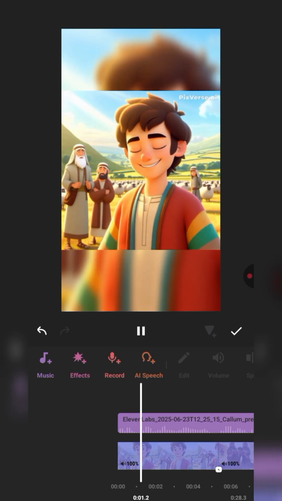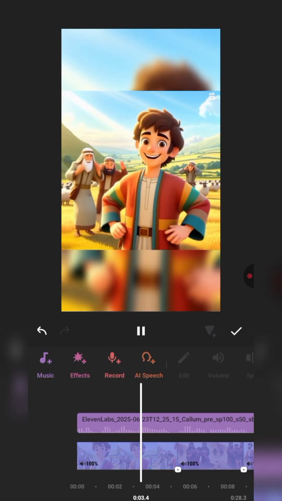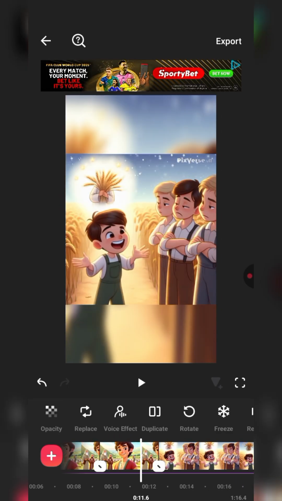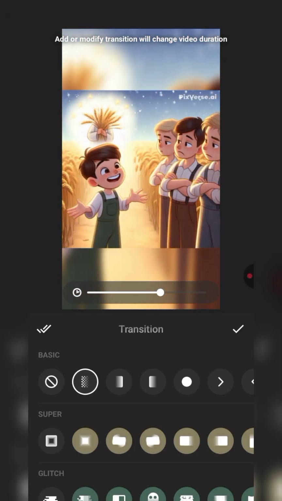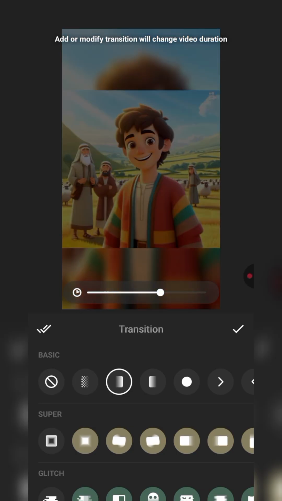Meet Joseph, a teenager with big dreams and a very colorful coat. Now it is just lovely, so I'm just going to arrange it, fixing our transition and arranging it the way I really want it to be. This is really, really nice, right?